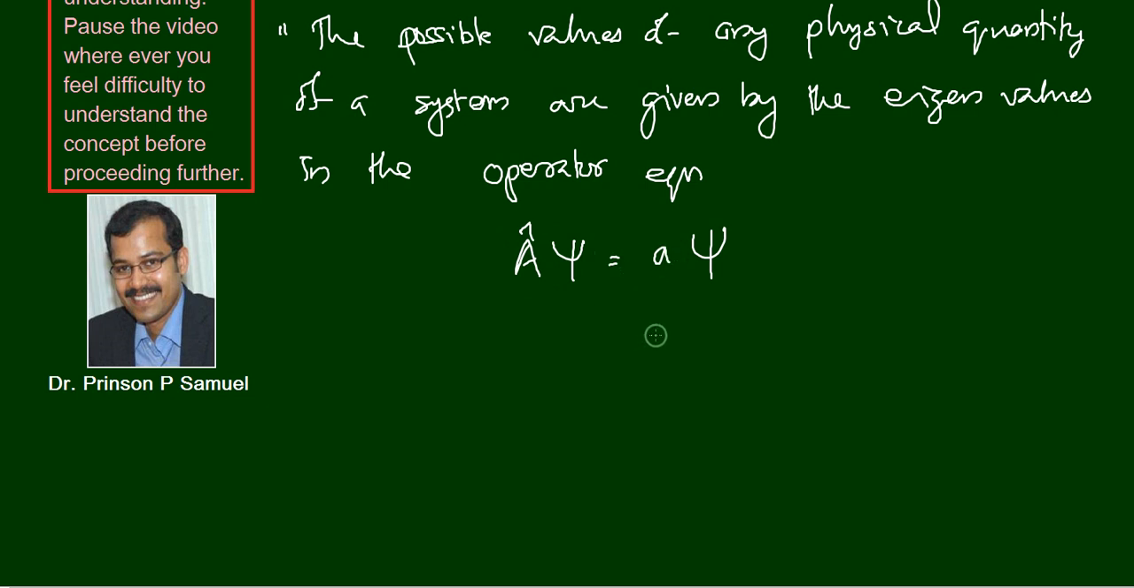Postulate 3. So postulate 3 says that the possible values of any physical quantity of a system are given by the eigenvalues of the operator equation A cap psi is equal to a psi. Okay,